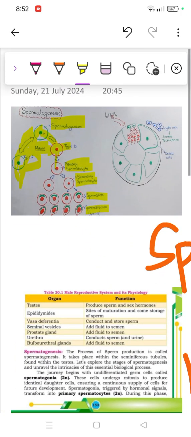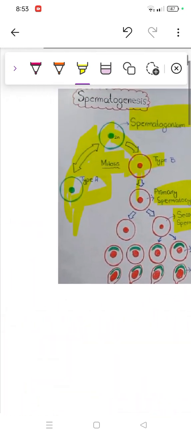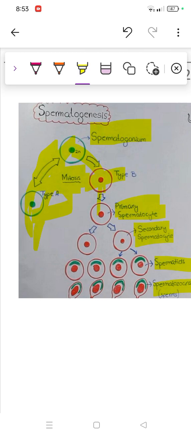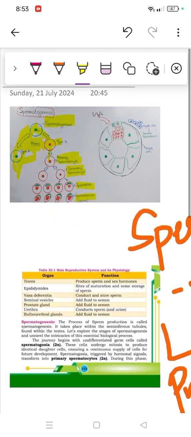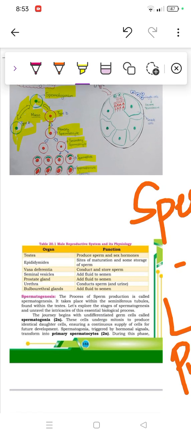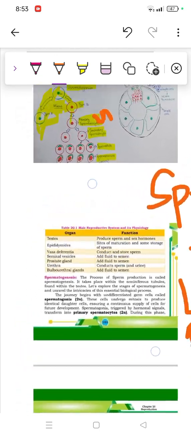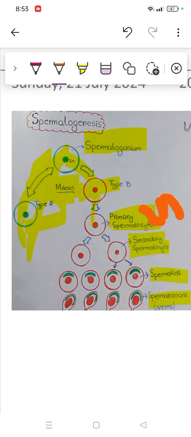So these are all processes, and the labeling of this picture is not here. First, as I just mentioned, up to here it's mitosis. Then we have primary spermatocyte, which is still 2n, the same amount, right? Then comes secondary spermatocyte. What will happen in the secondary spermatocyte? Here meiosis will happen.